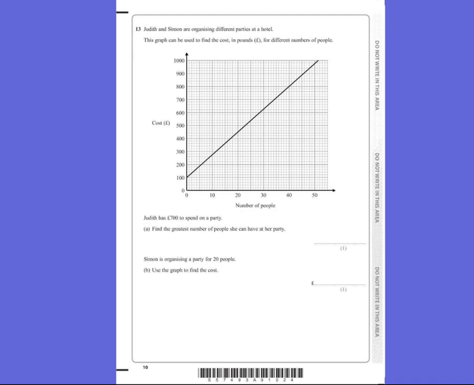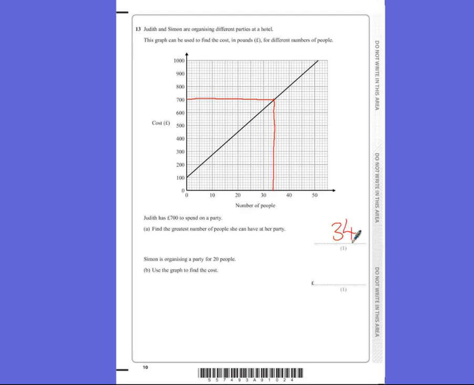Question 13. Judith and Simon are organising different parties at a hotel. This graph can be used to find the cost in pounds with different numbers of people at the party. Judith has £700 to spend, find the greatest number of people she can have at a party. So if we go up to 700, really carefully go across and read down. Now it's really important we know what this scale is. There are 10 squares there, so every little square must be worth 1. So that must be 34 people she can have at her party.